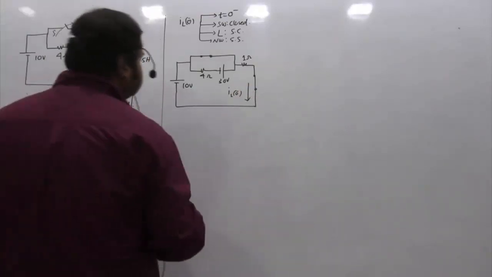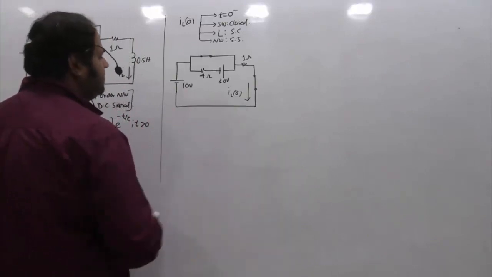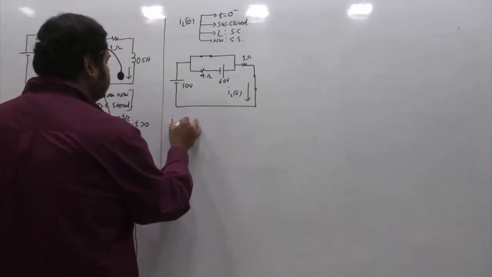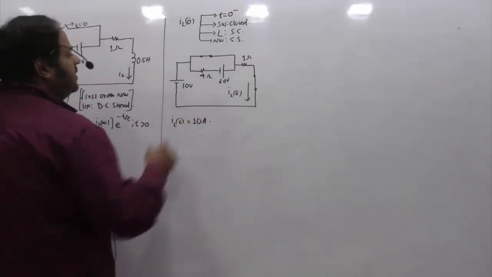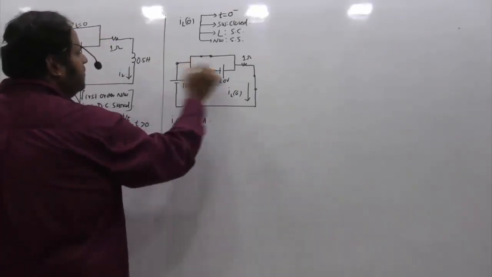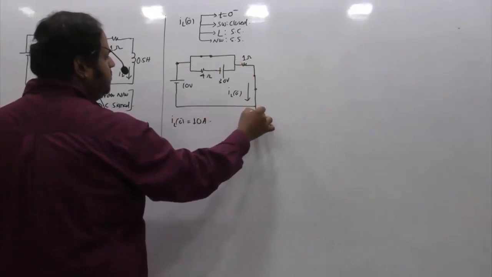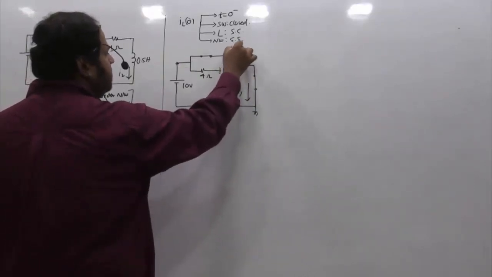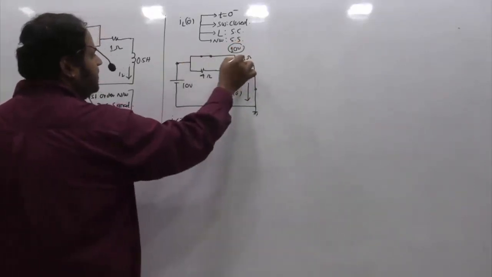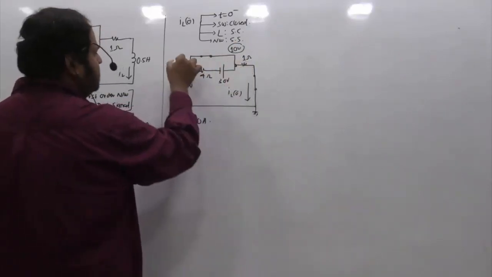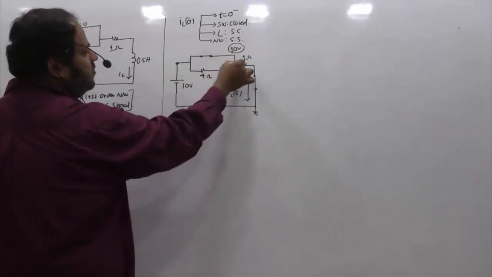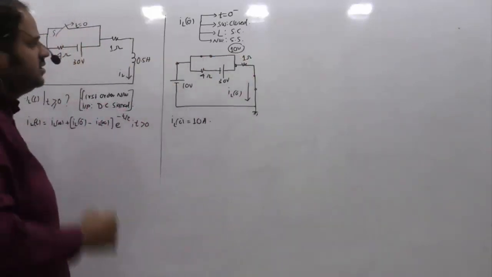Right? And if I ask you what is this IL of 0 minus, then naturally IL of 0 minus is equal to 10 amperes itself. How can I say 10 amperes? Because if you take this point as ground, then this node voltage will be 10 volts. Why? Because this is a shorted path. So this node is equal to this node. Whatever the node voltage you have here, the same node voltage appears here also. So this is 10 volts.